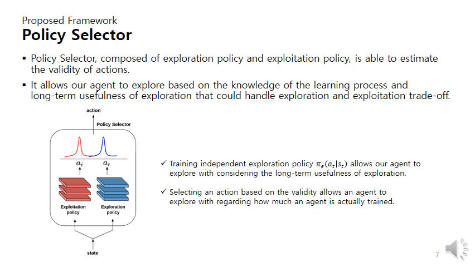With this operation, there are 2 points. Point 1. Training independent exploration policy allows our agent to explore considering the long-term usefulness of exploration. Point 2. Selecting an action based on the validity allows an agent to explore with regard to how much an agent is actually trained.